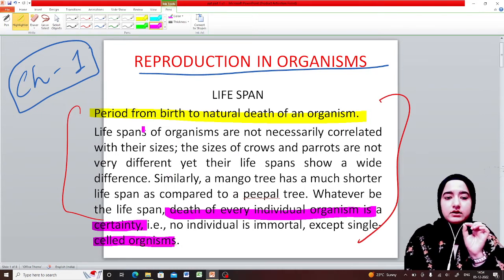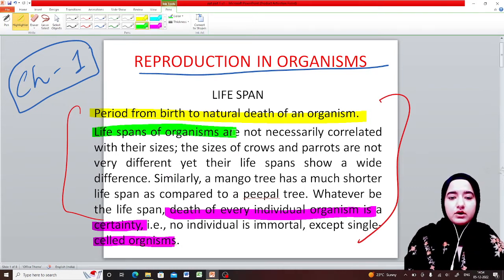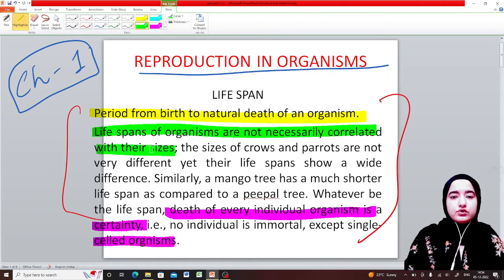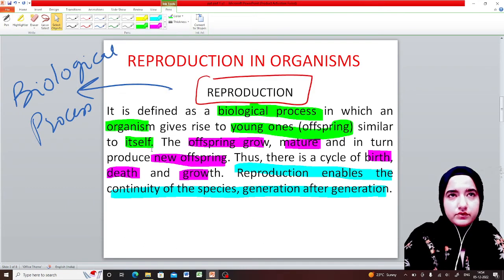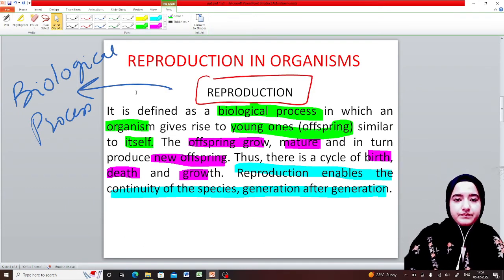Lifespan of organisms is not necessarily correlated with their size. As I gave you the example of crow and parrot, they are similar in size, but there is a huge difference in their lifespans. Another example I gave was peepal tree and mango tree.